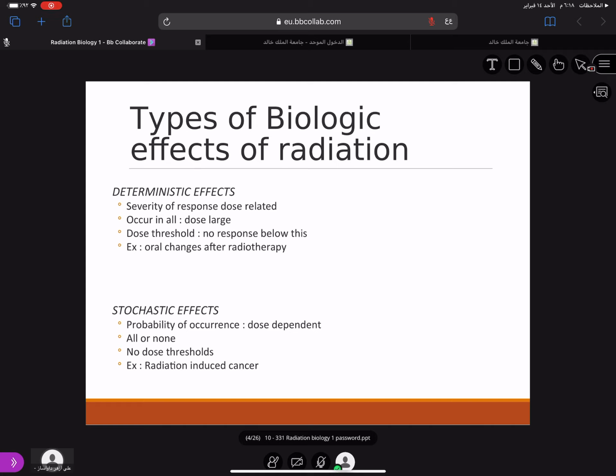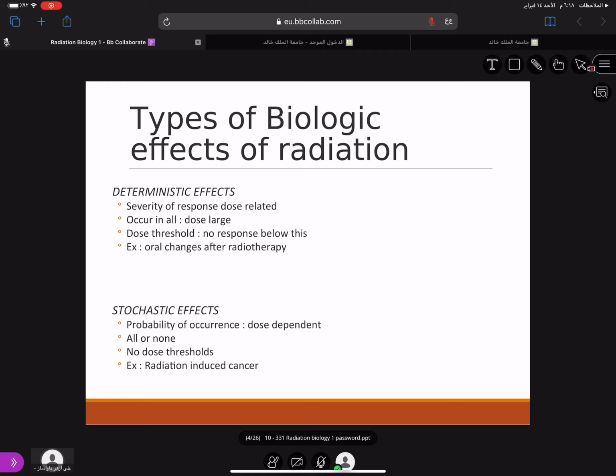We have oral changes during radiotherapy. When the patient is undergoing radiotherapy, you give radiation to the patient. First day, he will show some changes. Second session, he will show still more changes. As the radiation is given to the tissues, the severity of the changes also increases.